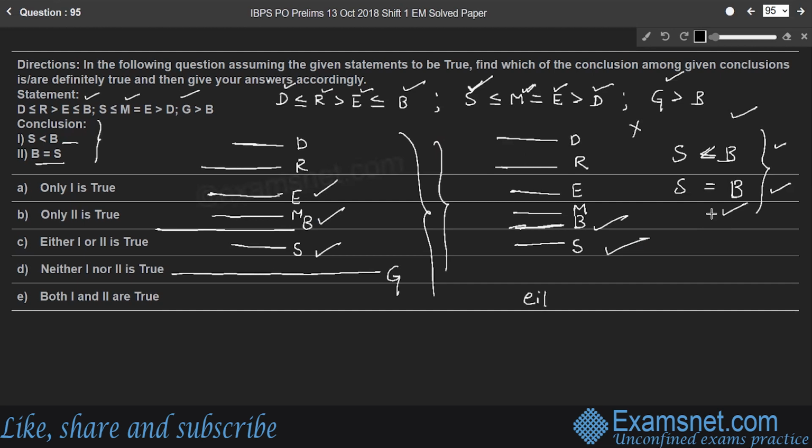Therefore, either conclusion 1 or 2 follows. Right? Either conclusion 1, that is either S is less than B follows, or conclusion 2, S is equal to B follows. So both cannot be true at the same time, right? Therefore, here both the conclusions are true at different situations, but either 1 or 2 is true, right?